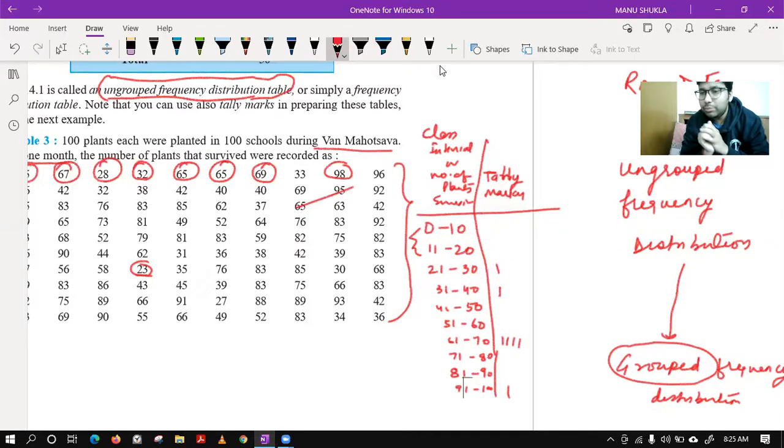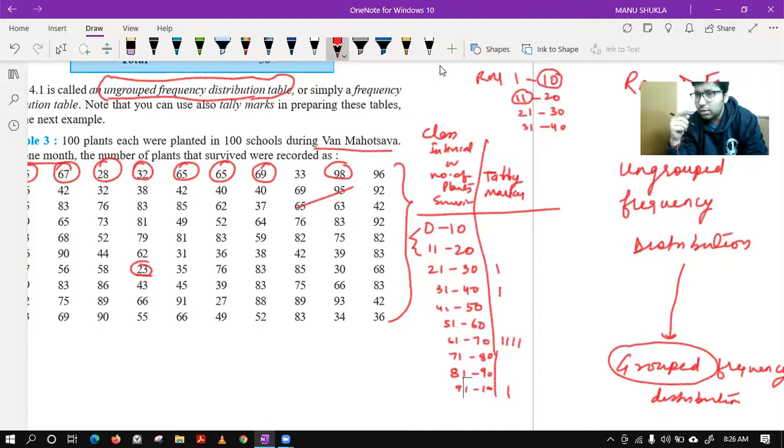Have you seen the message that I have sent you for the PTM? The slot that I've given to you: roll number 1 to 10, 11 to 20, then 21 to 30, 31 to 40. What we have observed here, Vaishnav, is this class is ending at 10 and the next class is starting at 11.